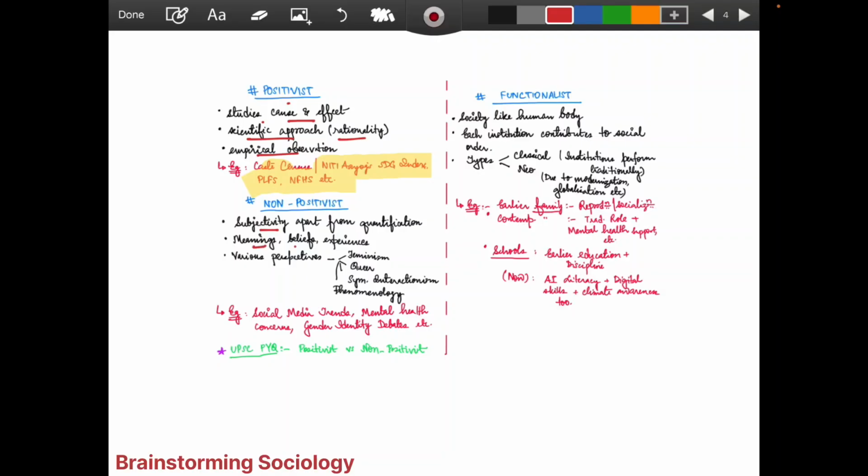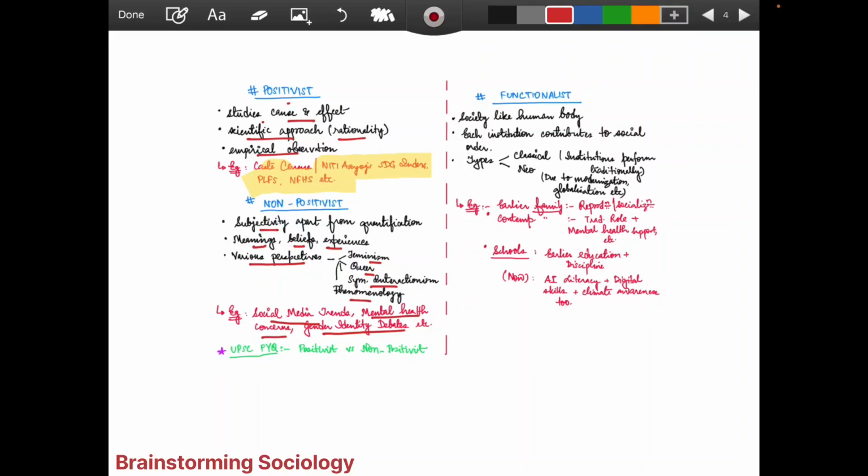Here we talk about the meanings, beliefs, experiences, and the various perspectives which can be compiled under non-positivist: feminism, queer, symbolic interactionism, phenomenology, and many more. You can surely connect the dots yourself, but just to show you an overall view of what it is. Here we can take the examples of social media trends, mental health concerns, gender identity debates. Here we are all talking about the meanings and interpretations which we draw ourselves, which has a lot of subjectivity, right?